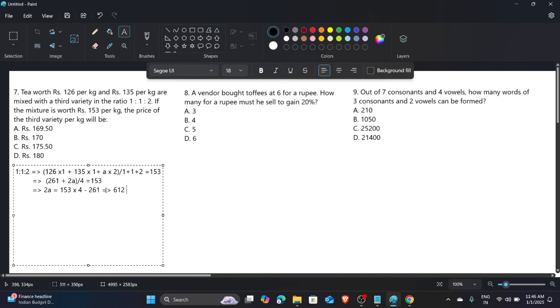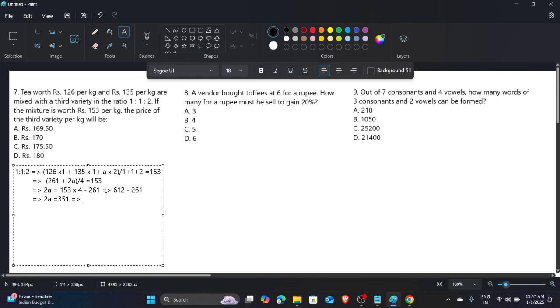And minus 261. The answer we get is 1; from 11 it is 5, and from 5 it is 3. So the 2a is equal to this.